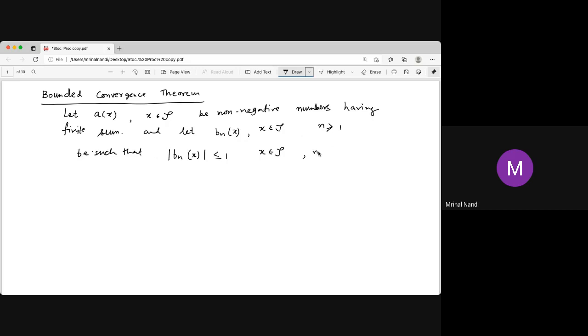And take the limit as n tends to infinity of Bn(x), which is B(x). That limit B(x) is bounded.